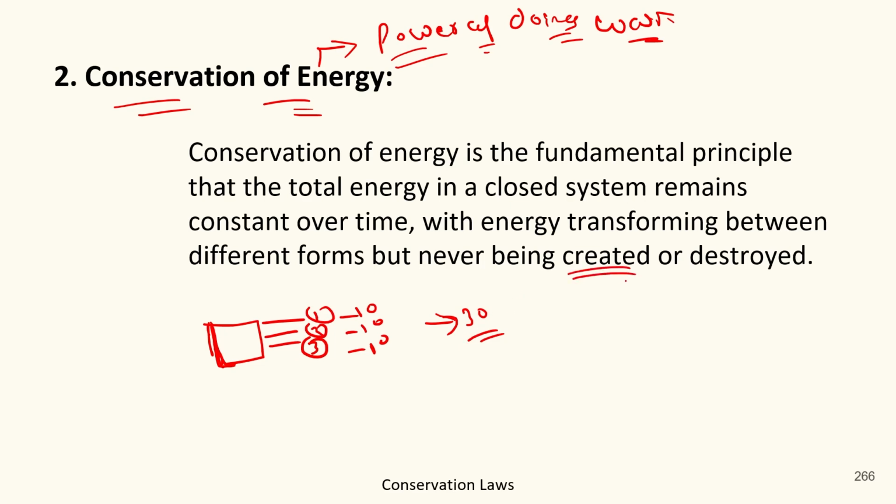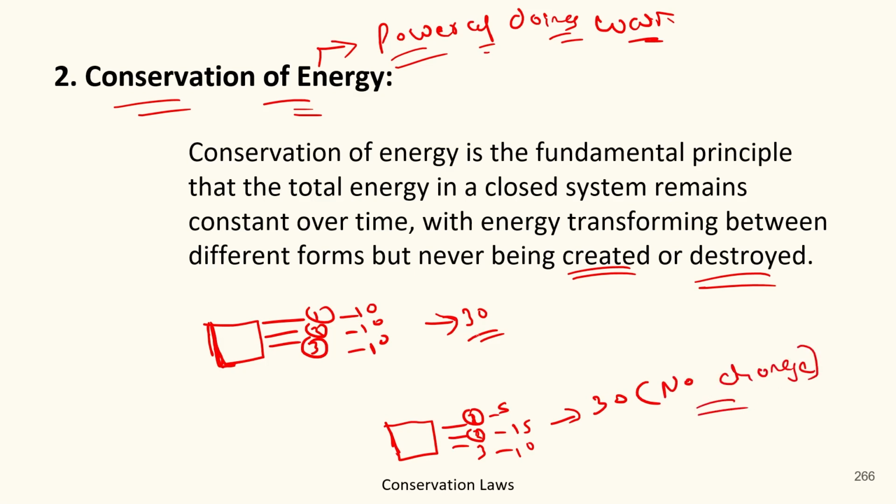It could not be created nor destroyed, but it could be transformed. So at first every energy has 10 units, but as they transfer due to some chemical reactions, 1, 2 and 3, this energy remains 5, this becomes 15, and this becomes 10. So is there any change in the total? The answer is no change,